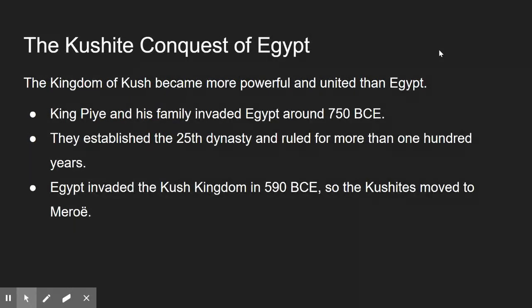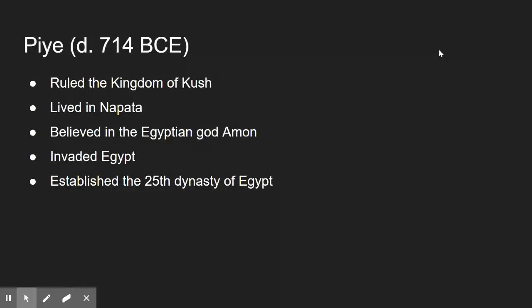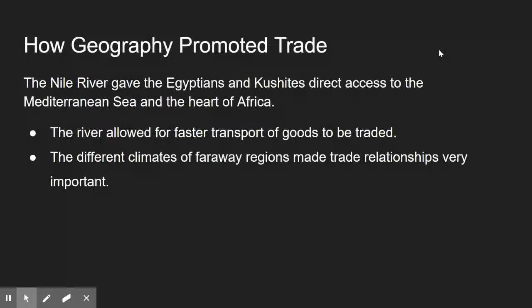The Kingdom of Kush became more powerful and united than Egypt. King Pi and his family invaded Egypt around 750 BCE. They established the 25th dynasty and ruled for more than 100 years. Egypt invaded the Kush kingdom in 590 BCE, so the Kushites moved to Meroe. King Pi ruled the Kingdom of Kush, lived in Napata, believed in the Egyptian god Ammon, invaded Egypt, and established the 25th dynasty of Egypt.